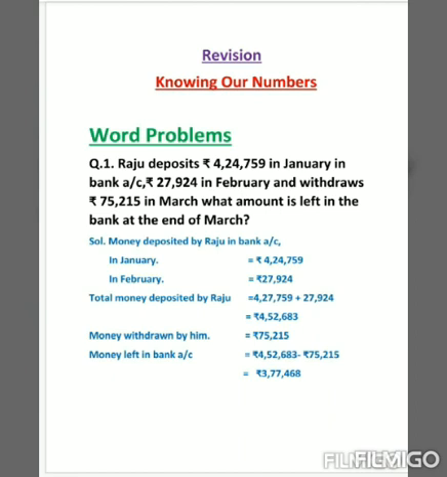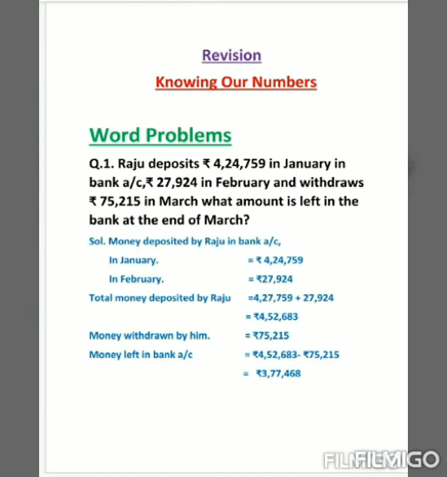So in January he deposited rupees 4,24,759. In February he deposited 27,924 rupees. So the total money deposited by Raju is 4,24,759 plus 27,924, that is equal to 4,52,683. So this is the total amount that is deposited by Raju in January and February.